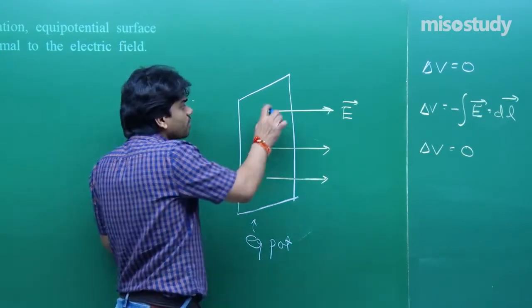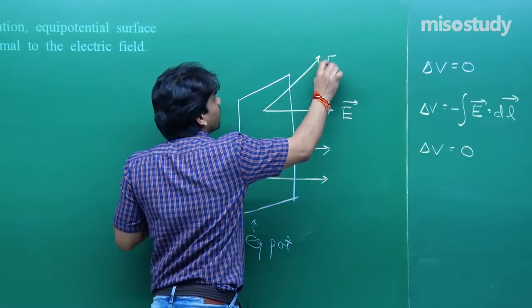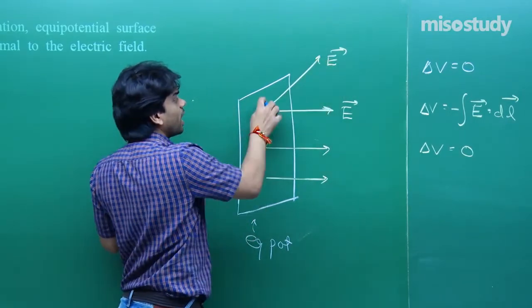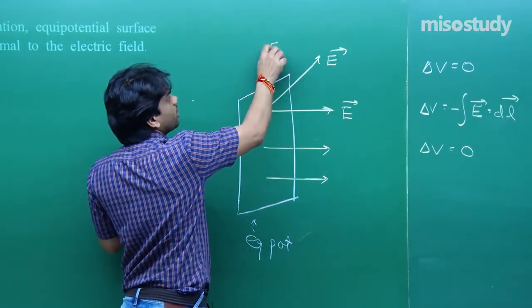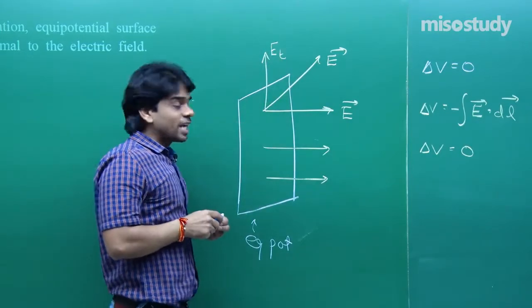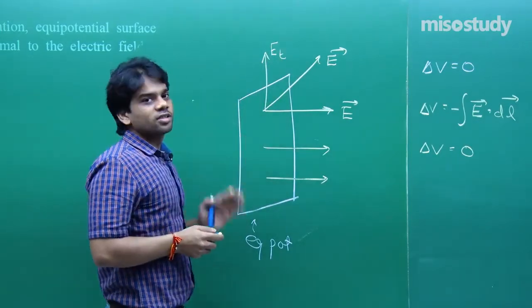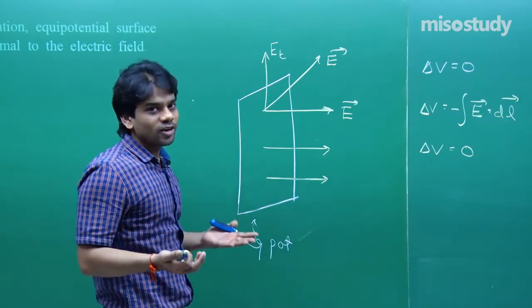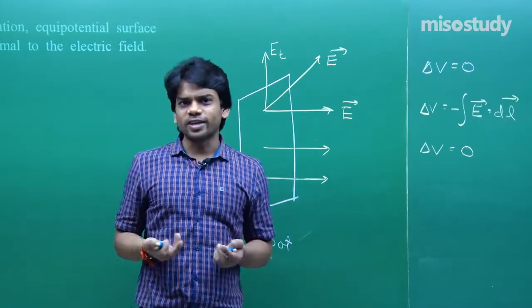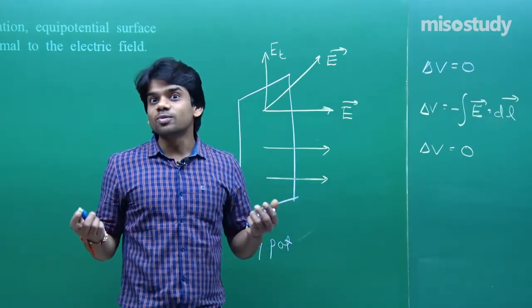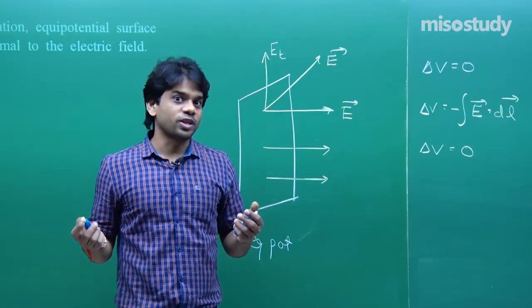Now understand, if the electric field were directed along this sense, if it had a tangential component Et, then if I move along the surface, I can integrate E dot dl and I will get some finite value of delta V, and that is not possible for an equipotential surface, that has to be 0.